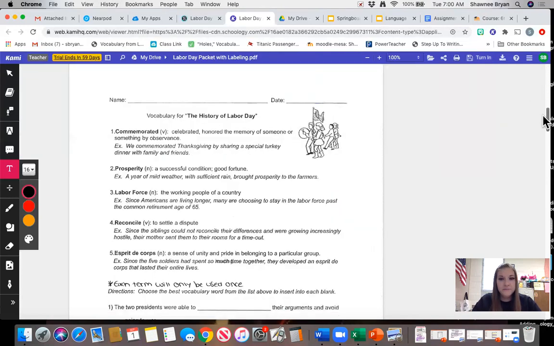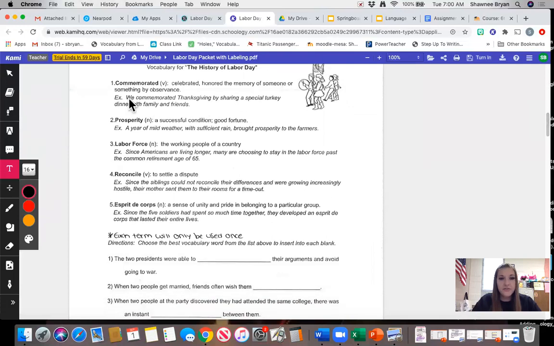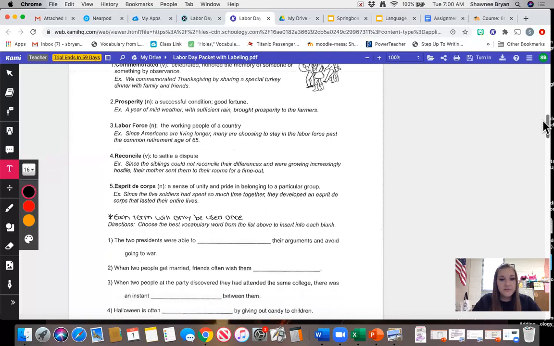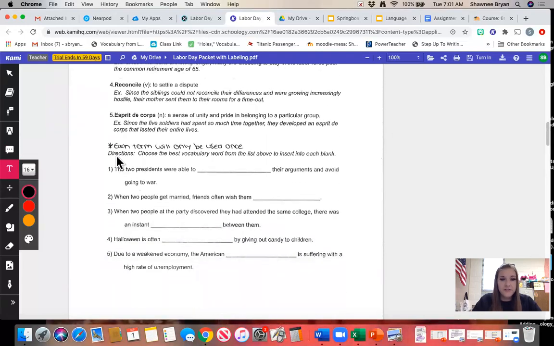Page 2 is going to show you the 5 vocabulary words that you saw highlighted within the text. It is going to tell you what part of speech the word is. It is going to give you a definition, and then it is going to give you the word in a sentence to help you understand exactly what these vocabulary terms mean. Then as we scroll down, we're going to read the directions.